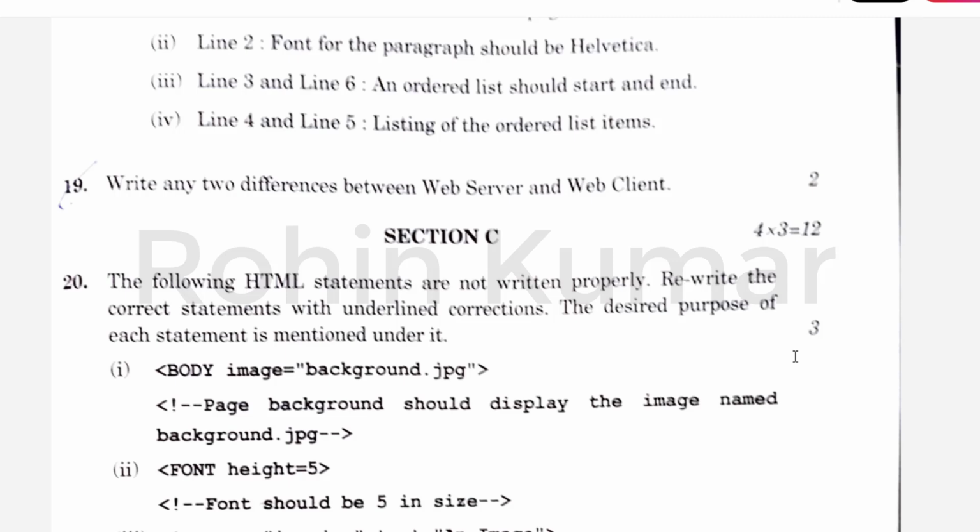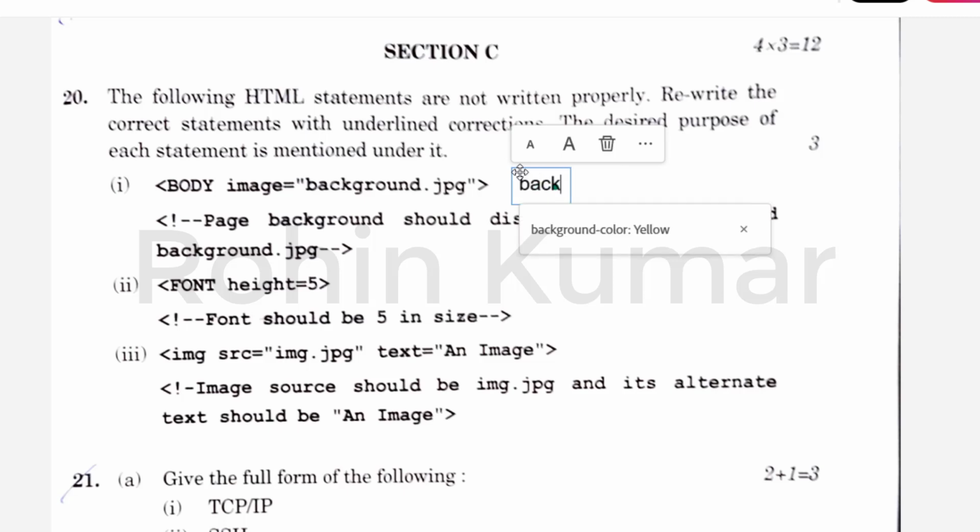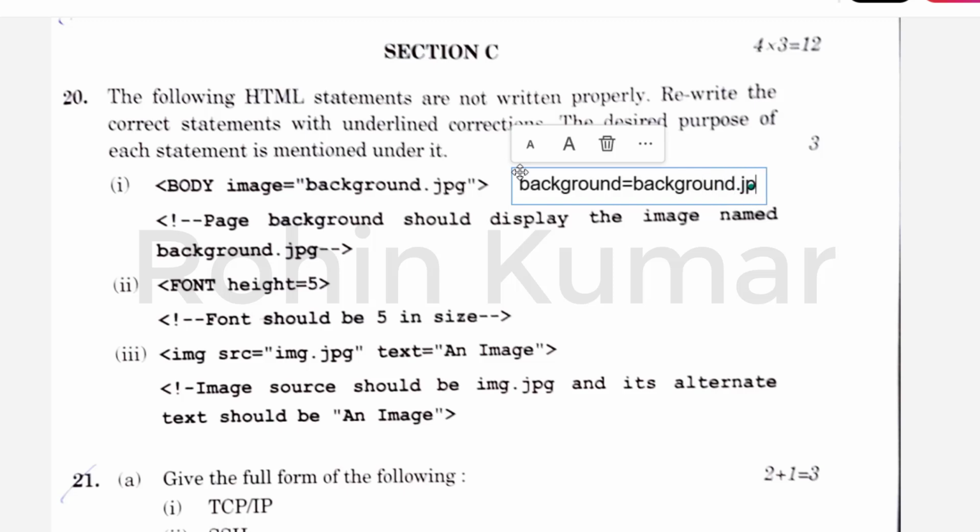So friends, here you can see that we are using the wrong attribute. We should use the attribute background equal to background.jpg. So this is the right answer. And in the next,